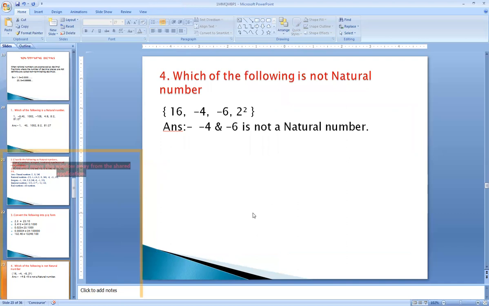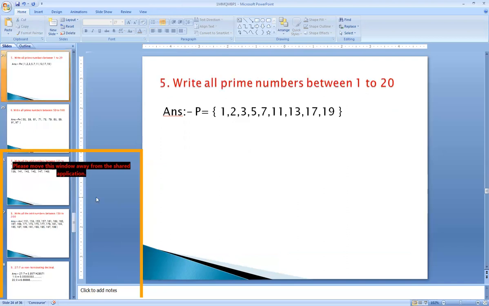So let us see here, some groups of numbers are given. We should consider which is not a natural number. So 16, minus 4, minus 6 square is there, which is not a natural number. There we are not going to count. We are not counting those numbers. The rest are called the natural numbers.